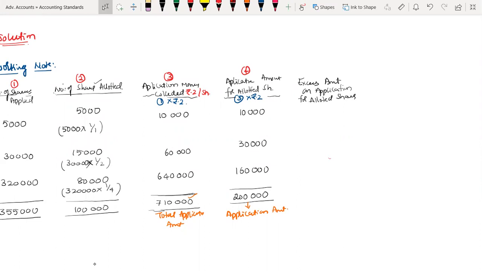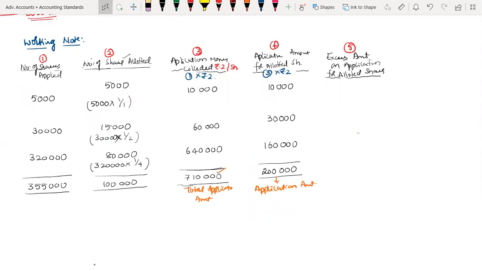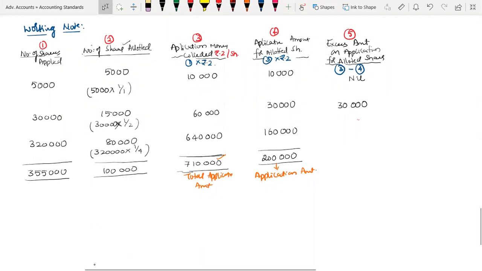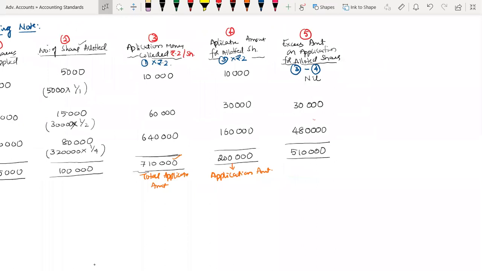This is serial number 5, and the column formula is column number 3 minus column number 4. 10,000 minus 10,000 is nil, so there is no surplus from these shares. Next, 60,000 minus 30,000 gives a surplus of 30,000. Next, 6 lakh 40 minus 1 lakh 60 is 4 lakh 80,000 surplus. Therefore, the total surplus is 5 lakh 10,000 after adjustment of application money.